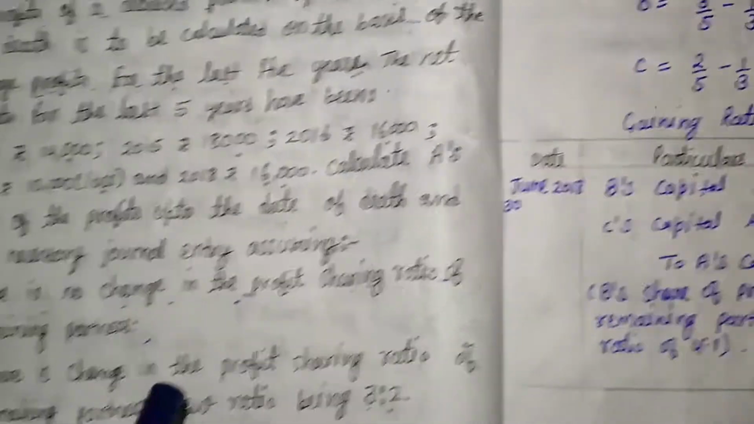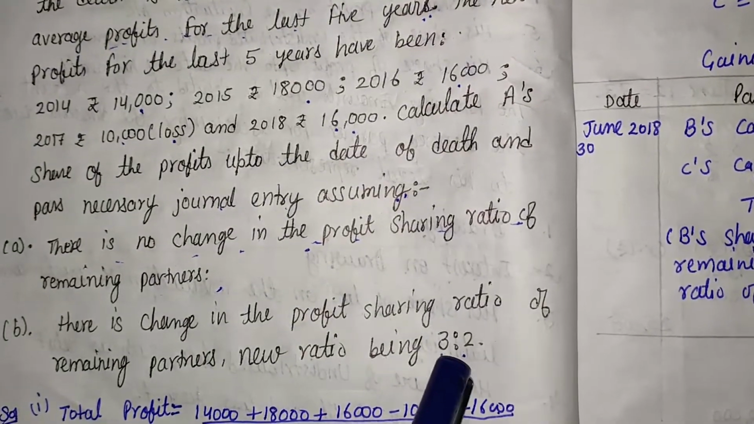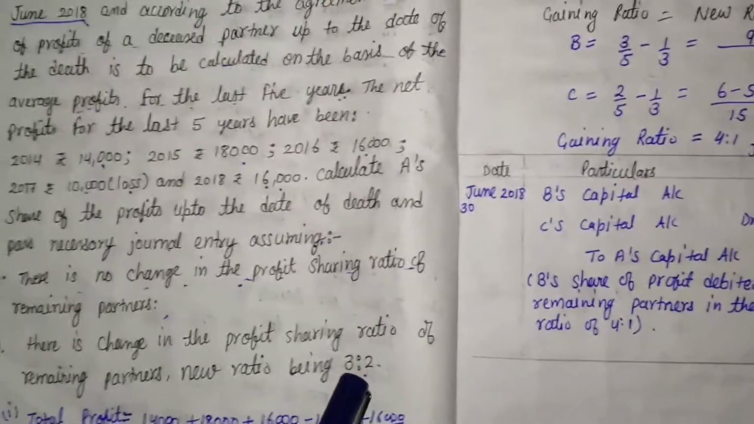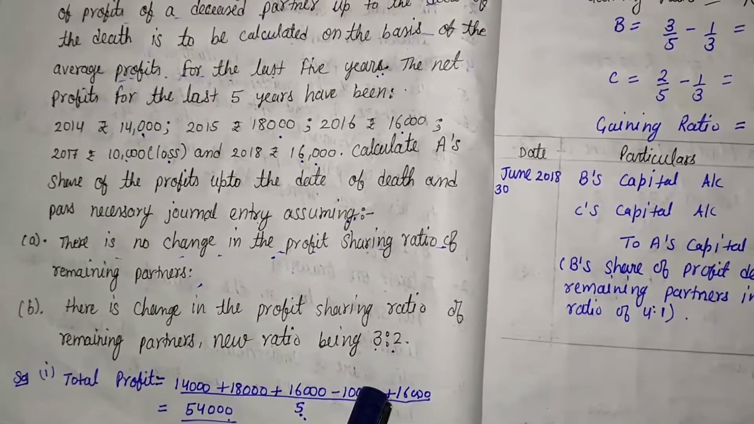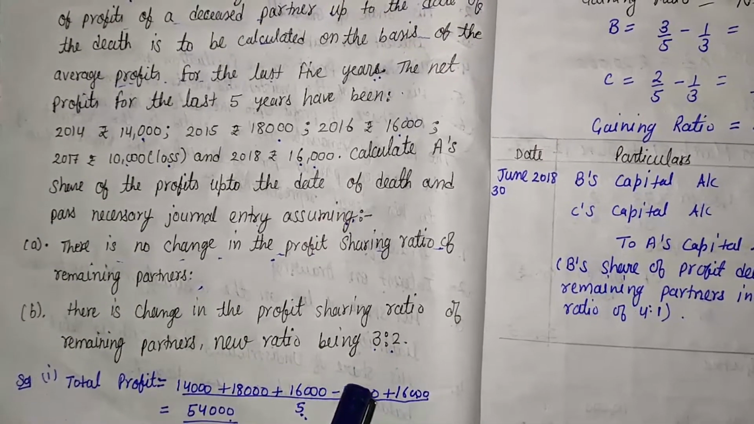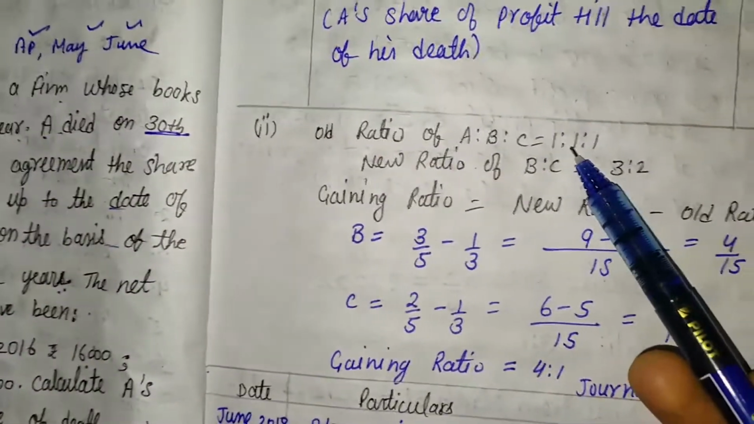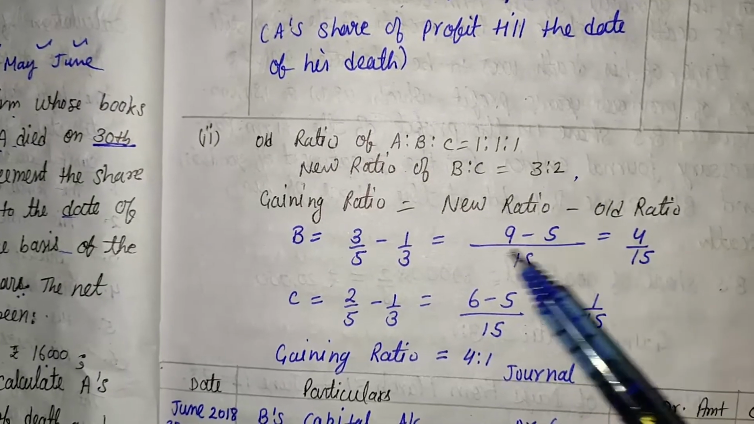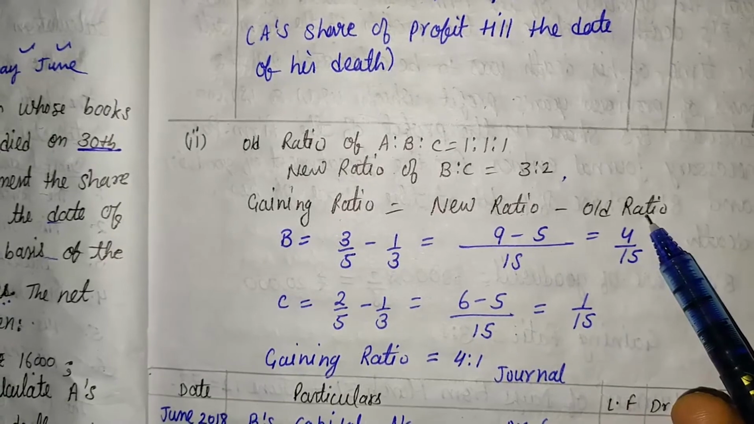In this, the second part is the change in the profit sharing ratio, that is 3:2. So that is the new ratio. After A's death, the new ratio of B and C is 3:2. So first of all, we will have to calculate the gaining ratio. Here, the old ratio is 1:1:1. The new ratio is 3:2. So gaining ratio is equal to new ratio minus old ratio.